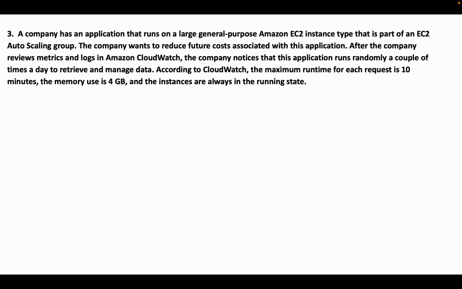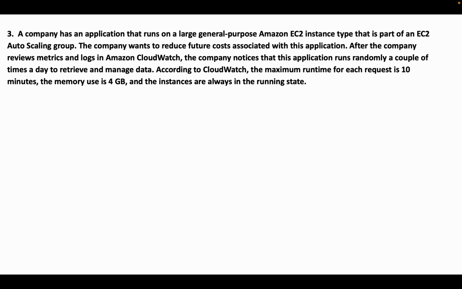Now let's take the other question, the third one. A company has an application that runs on a large general purpose Amazon EC2 instance type that is part of an EC2 autoscaling group. The company wants to reduce future costs associated with this application.